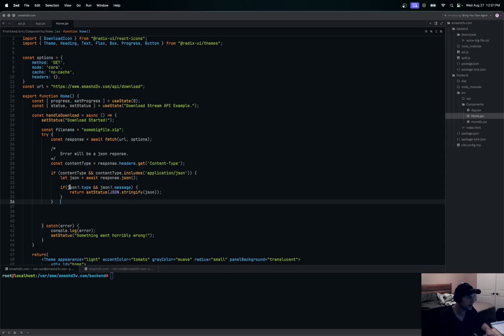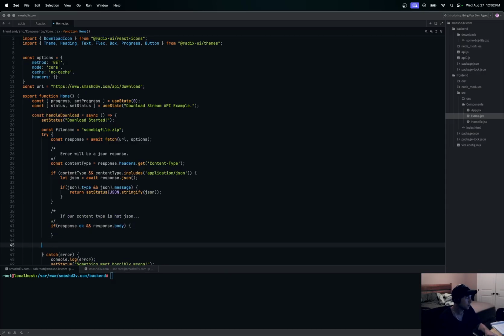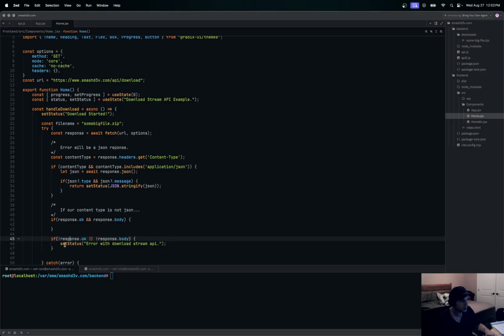So let's continue that. Now what we already did was say if there's an error on the backend, it's going to come over as a content type JSON, and we're going to display that in our status right here as just a JSON string. We've seen that it works. Now what we want to make work is the actual grabbing of the chunks and display the progress of that. So we are going to start with this. We're going to say if the response is okay, we want to do something, and then if the response is not okay, we'll do this. If the response is not okay, just set this status error with the download stream API.